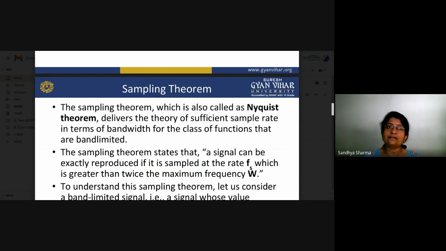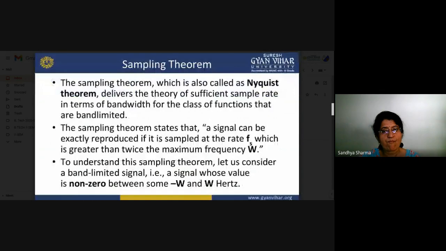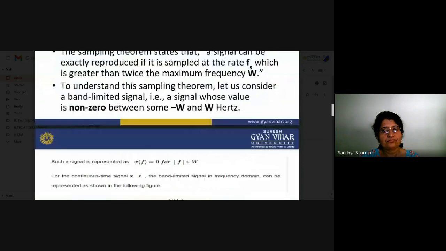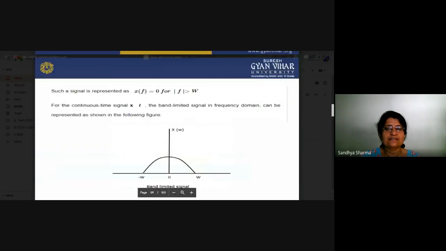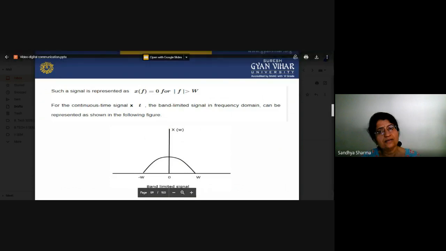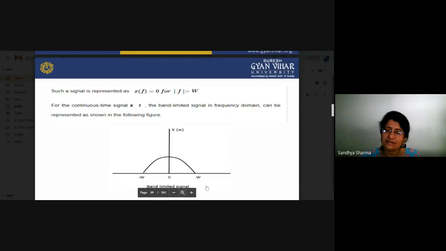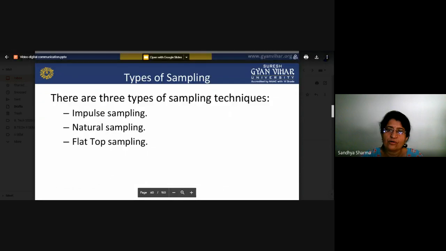So what about the FM or W? That is the highest maximum frequency of our modulating signal. Now again we will see that this one is our band-limited signal, from omega to minus omega. So the maximum highest frequency will be W.